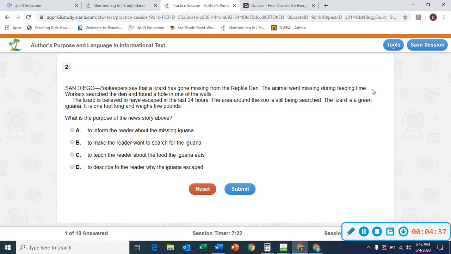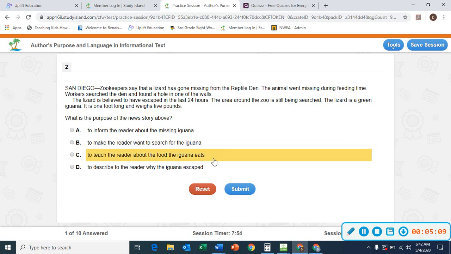Who? The lizard. What has gone missing? Where? From the zoo. Why? Maybe they weren't watching him very closely. He found a hole in a wall and escaped. To inform the reader about the missing iguana? Possible answer. To make the reader want to search for the iguana.